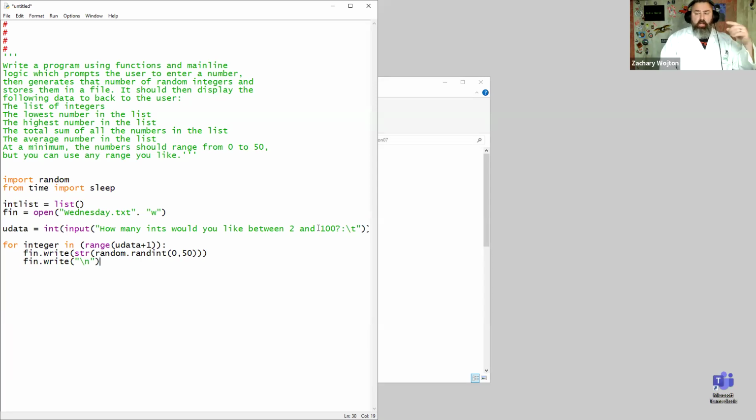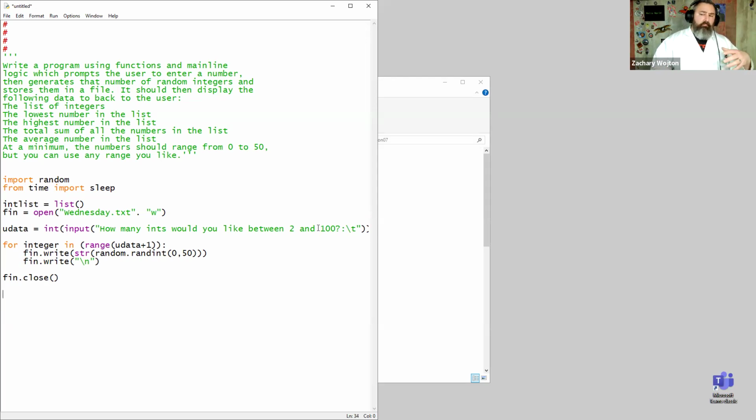So that'll write each random integer followed by a new line. Then we're done with it. We're going to call fin.close and close the file. And now we created that file with the random integers. Then we're going to read it in and gather the data we want.